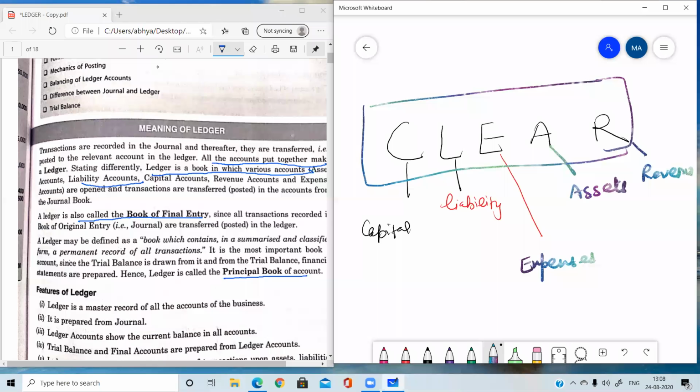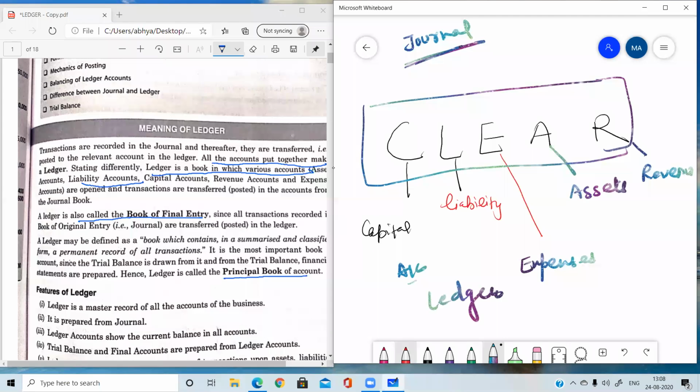Different types of 5 accounts are prepared with the help of journal only. I told you that accounting is a process, and process means a sequence of steps. In that process, one step we have already done, that is the preparation of journal. Now on the basis of this journal, we are going to make the different accounts. When all the accounts are put together at one place, that place is known as ledger.